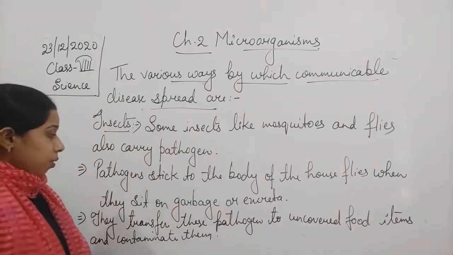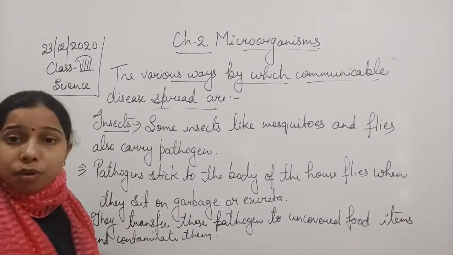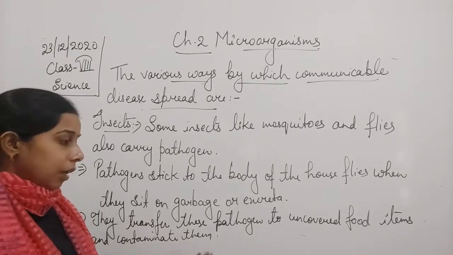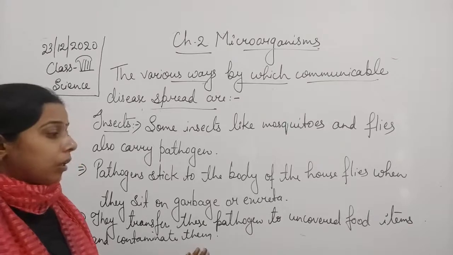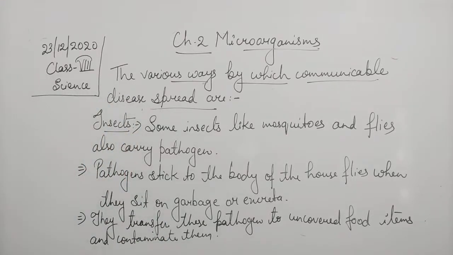Okay, so here you see how the flies are responsible for carrying the pathogens to the uncovered food item and how they used to contaminate them.